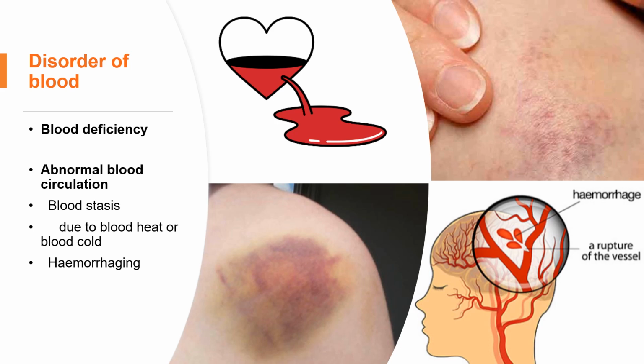Also, chronic disease might consume the blood. Because it causes impairments in the body, your body needs to use blood to repair them, and that also will result in blood deficiency after a long time.